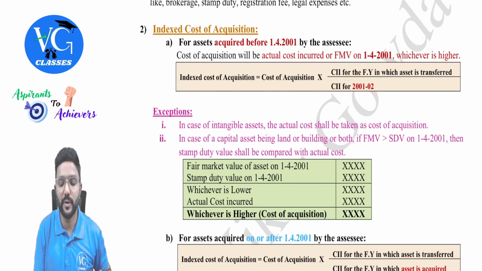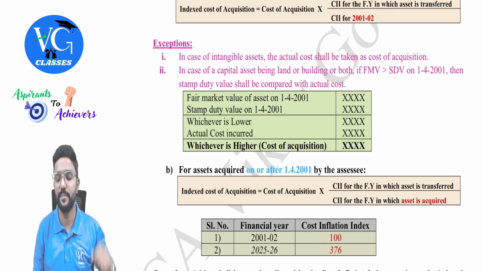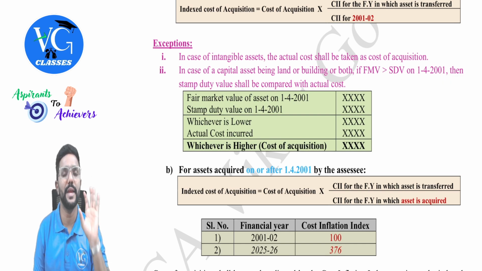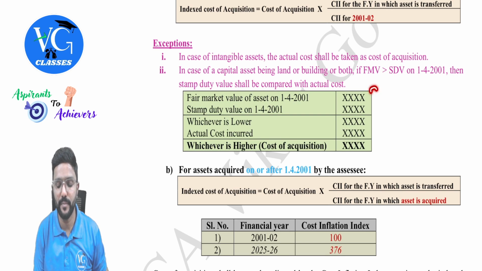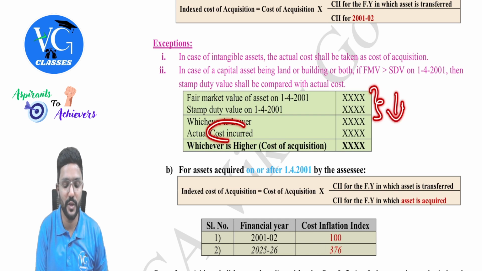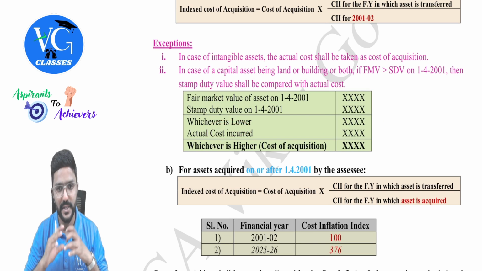For other assets, we take only FMV, whereas if it is a land or building which is purchased before 1st April 2001, we need to take both FMV as well as stamp duty value. In the first step, compare both of that and take whichever is lower. Then compare that with actual cost and take whichever is higher, guys. Got it? Yes.